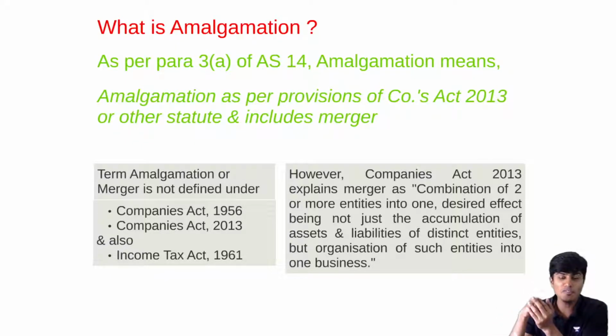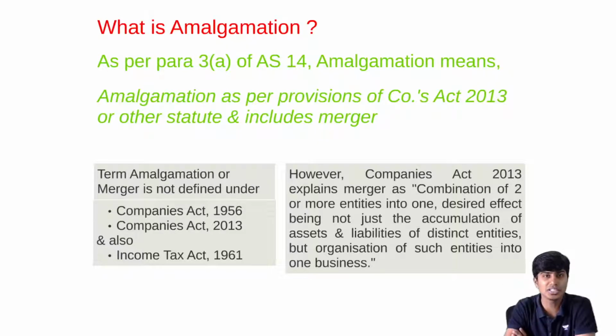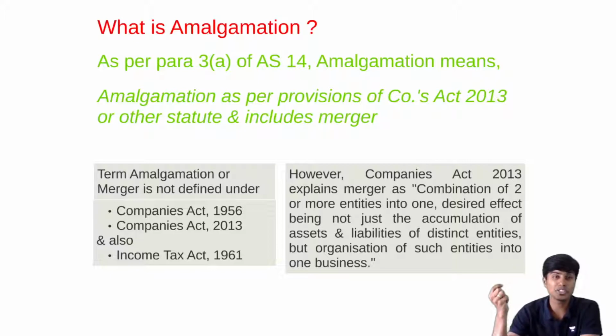The definition of amalgamation is not given in Accounting Standard 14 or Companies Act 1956, Companies Act 2013 or Income Tax Act. Para 3A of Accounting Standard 14 tells that amalgamation is as per the provisions of Companies Act 2013 and includes merger. And Companies Act 2013 explains the word merger. It says that it's a combination of two or more entities into one.